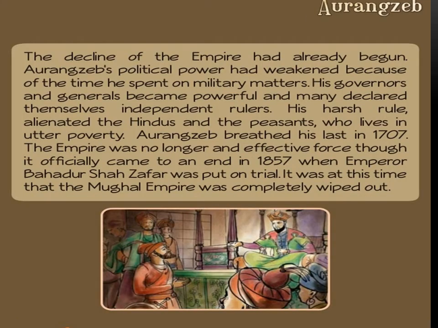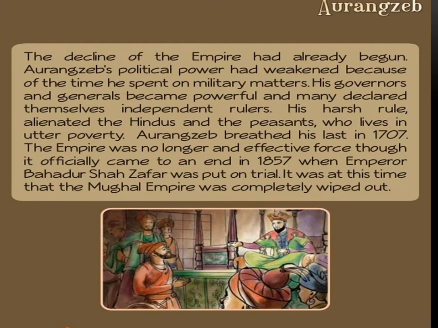The decline of the empire had already begun. Aurangzeb's political power had weakened because of the time he spent on military matters. His governors and generals became powerful and many declared themselves independent rulers. His harsh rule alienated the Hindus and the peasants. Alienated means the Hindus and peasants were isolated and separated from the Muslims, and they lived in utter poverty. Aurangzeb breathed his last in 1707.